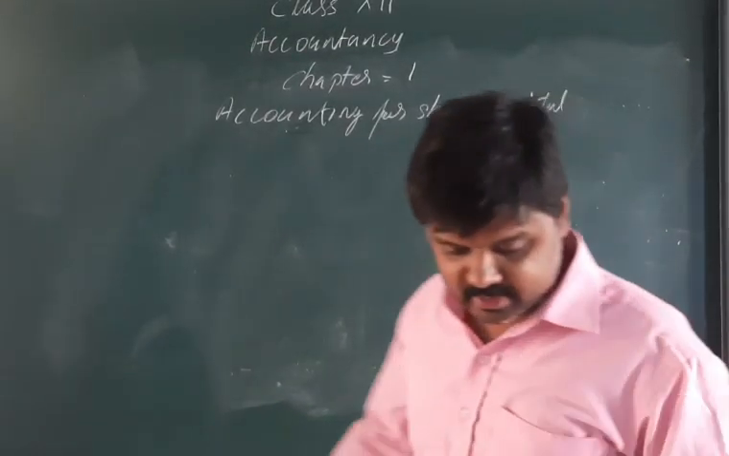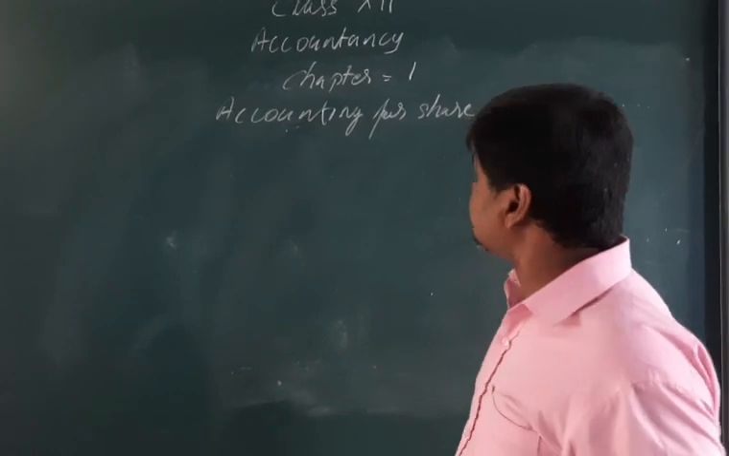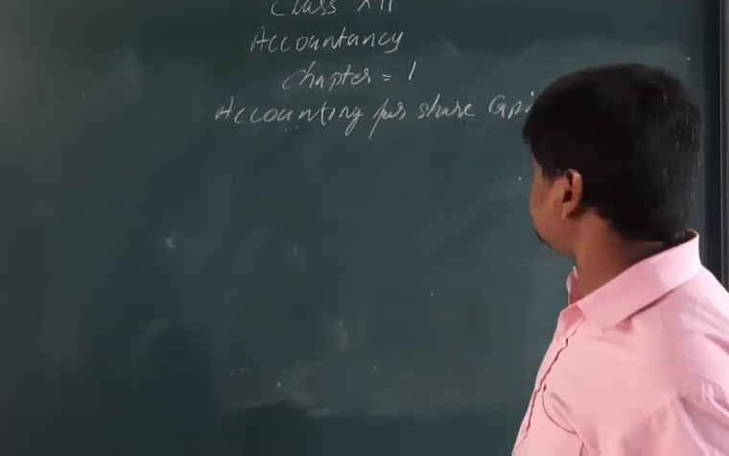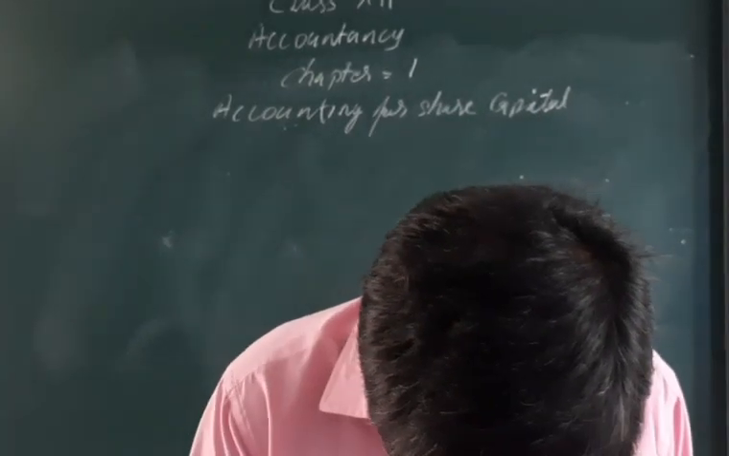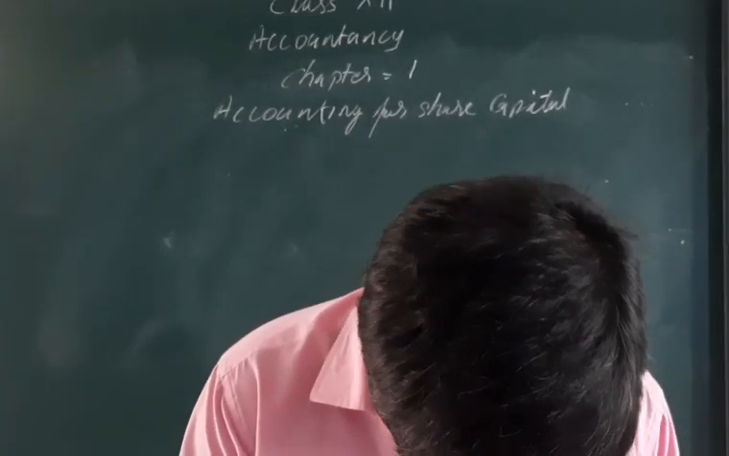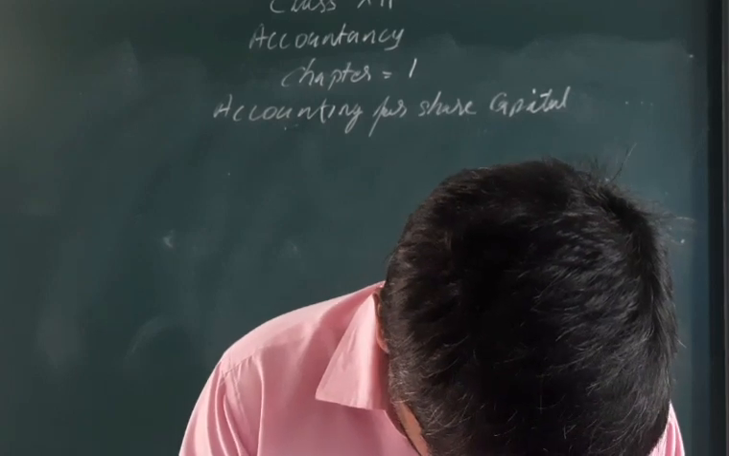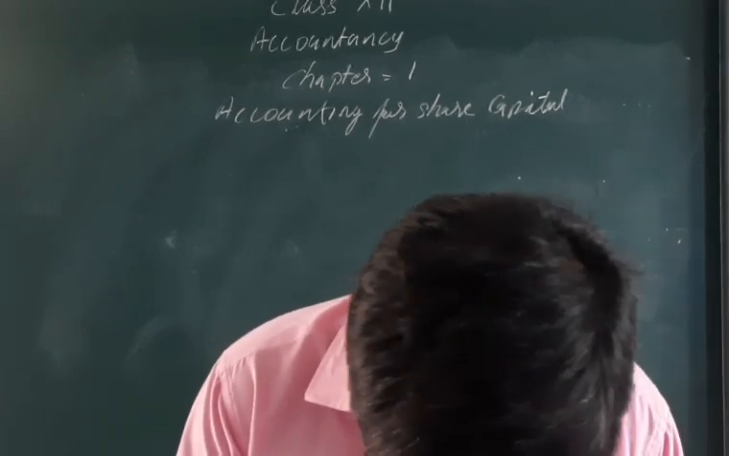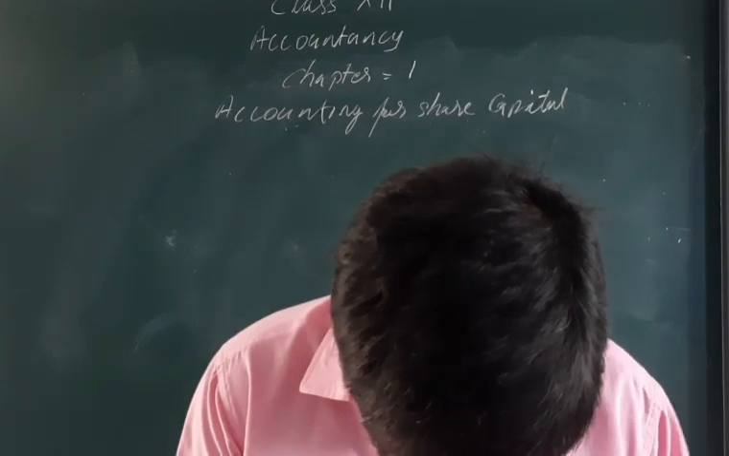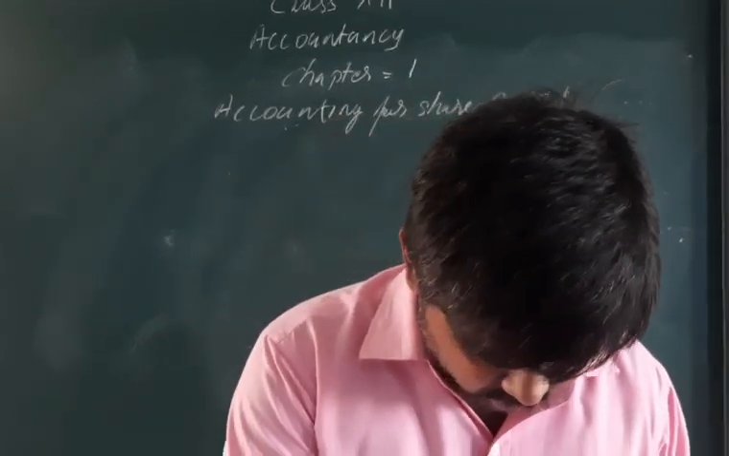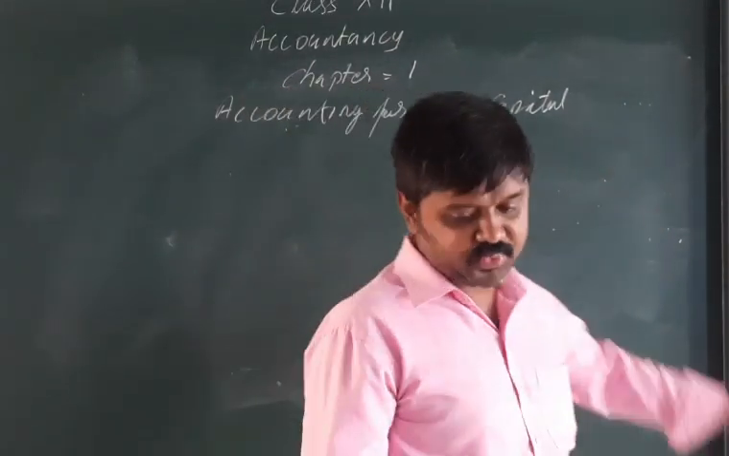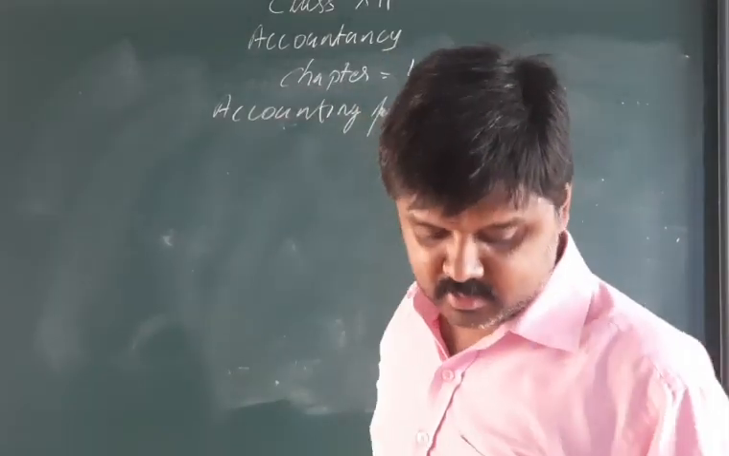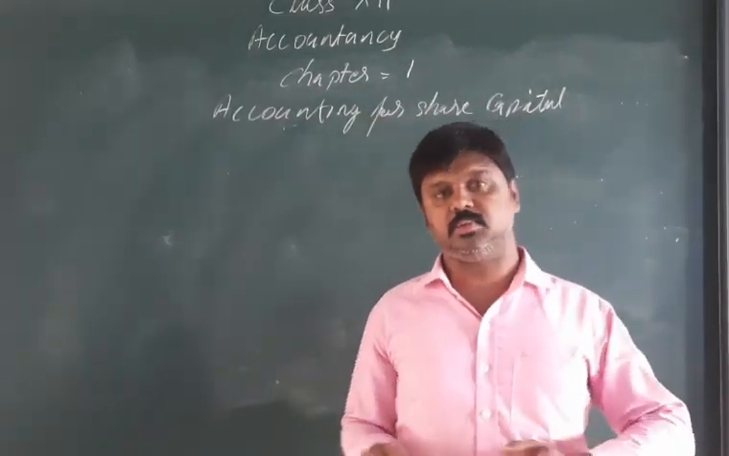Today we are going to see the term accountancy, chapter number 1, accounting for share capital, video number 59. That is forfeiture of shares. Video number 59, forfeiture of share capital or shares. Here you can see what is forfeiture of shares.